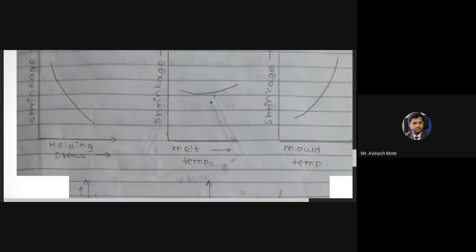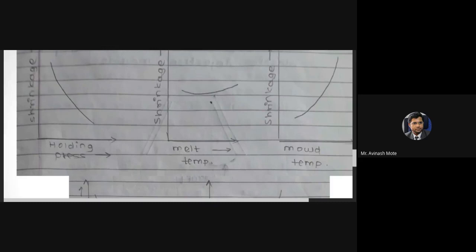When you are increasing the holding pressure, first understand the reason why. As you increase the holding pressure, whatever material you have poured inside the mold is compressed. You give that holding pressure so that it will compress properly, and there should not be any voids inside the mold. Then you can pour the extra material from the top. When you apply the holding pressure, the material is compressed, and the compressed volume is taken care of by the extra material that you add from outside.